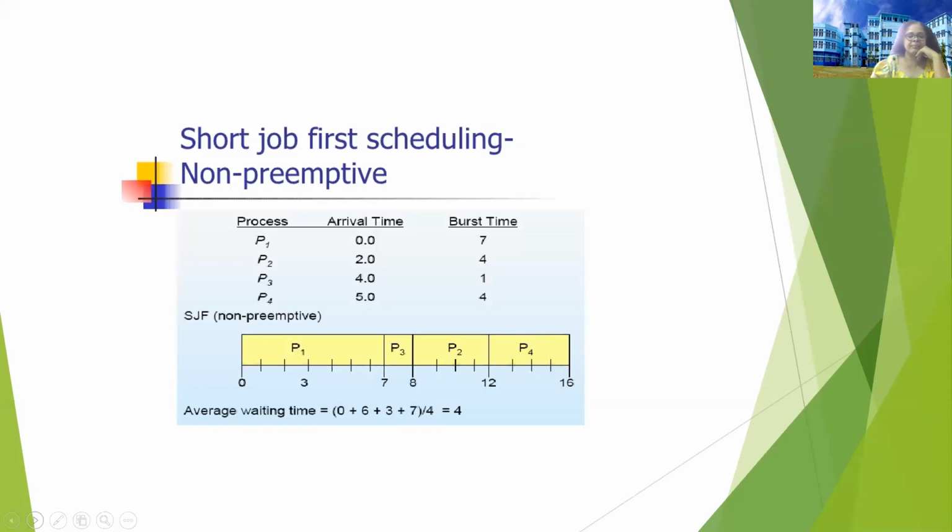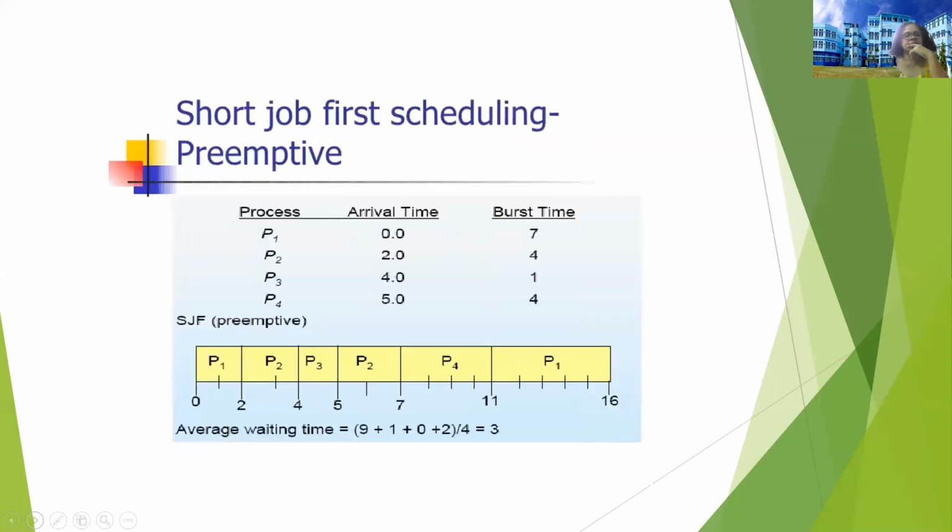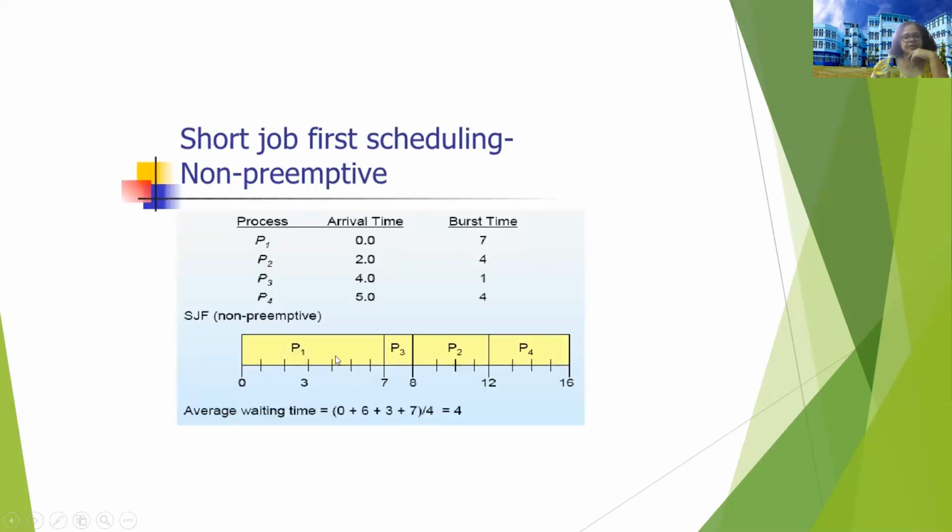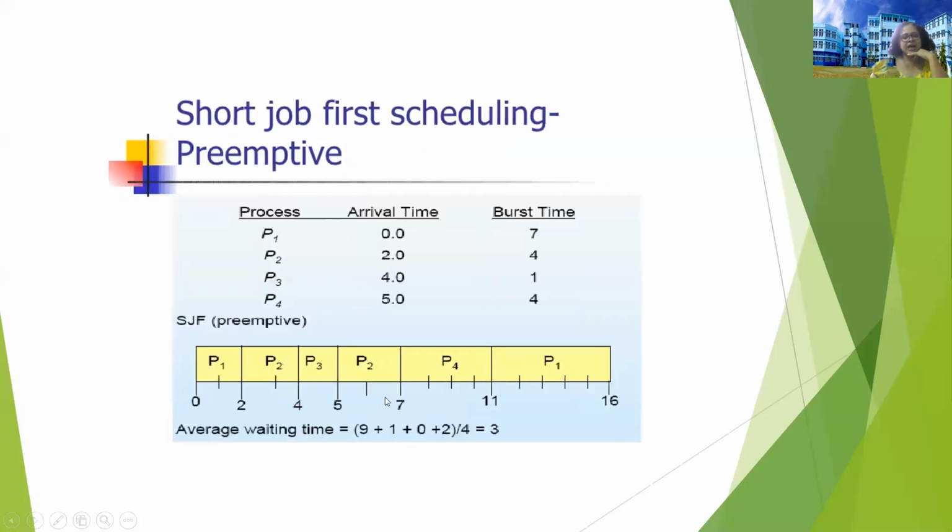This is the example which I think I have already discussed. Arrival times are also given: 0, 2.0, 4.0, 5.0, different arrival times are there, and the burst time is given. And we calculated the average waiting time. Earlier was for non-preemptive, P1, P3, P2, P4, and the average waiting time is 4 milliseconds. Now we come to preemptive, the average waiting time comes to 3 milliseconds.